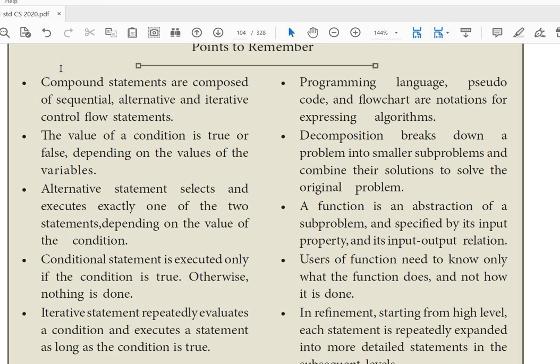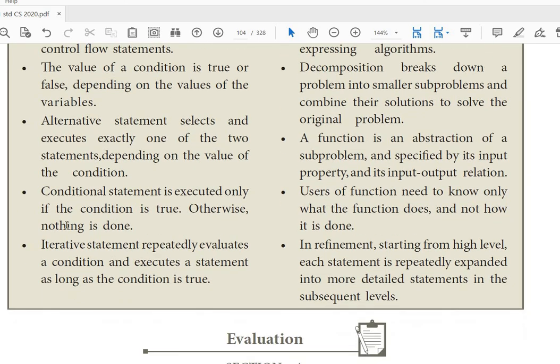So what are the things we learned or discussed in this chapter? Compound statements are sequential, alternative, iterative. Alternative statements have a condition, and based on that condition the execution takes place.